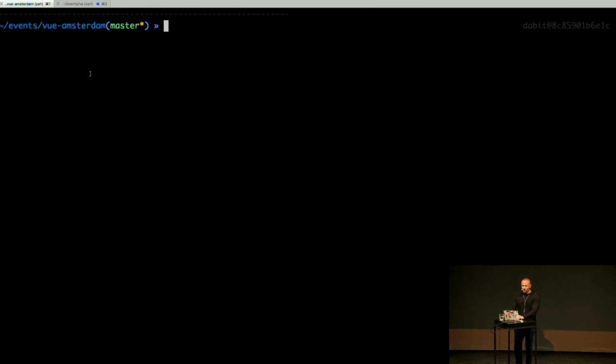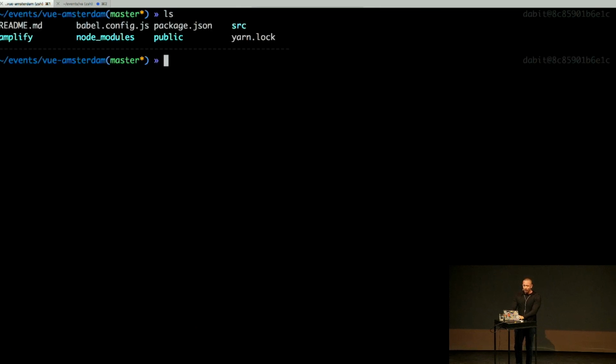There we go. So I'm inside of a Vue application, and to initialize a new Amplify project, you just run amplify init, and after you run amplify init, you end up with this Amplify folder. And after you've initialized the project, you can start adding new features. So that's kind of where we are right here.